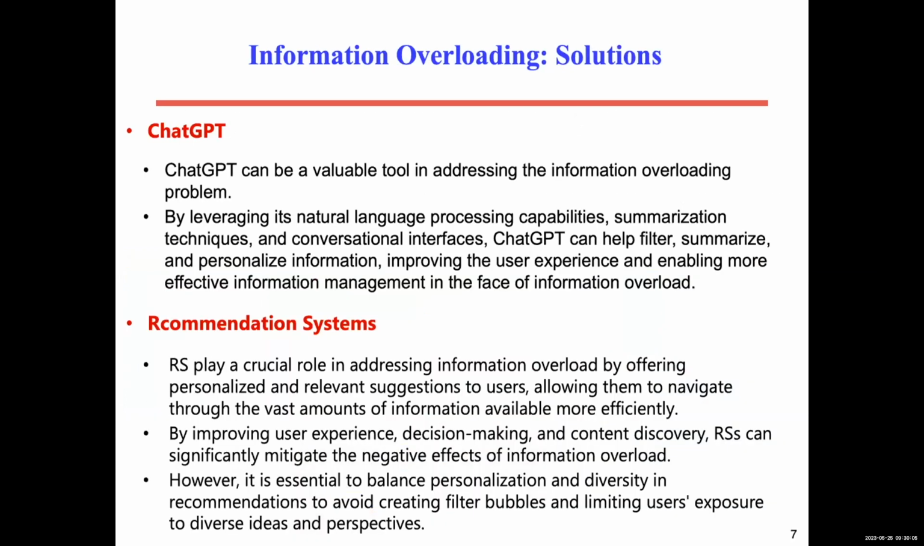Let me look at ChatGPT. ChatGPT can be a valuable tool in addressing the information overloading problem. Its natural language processing capabilities can summarize, and it has a conversational interface. So ChatGPT can help filter, summarize, and personalize information, improving the user experience and enabling more efficient information management in the face of information overloading.